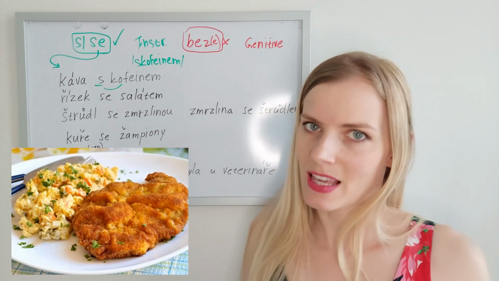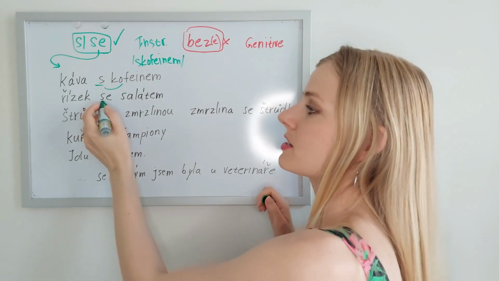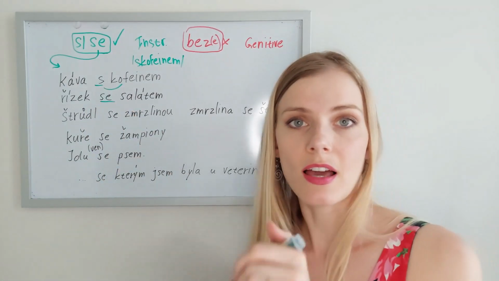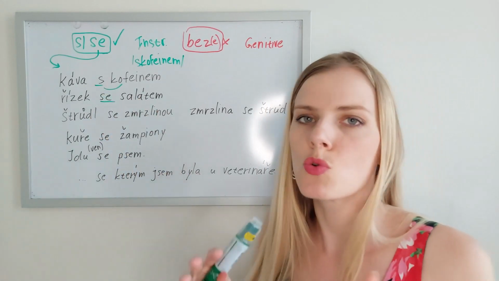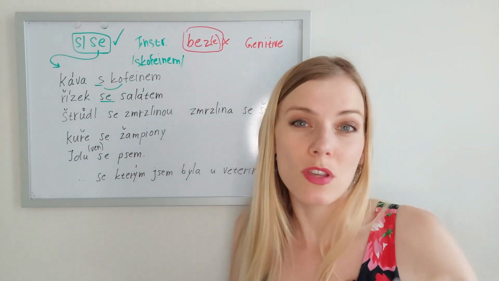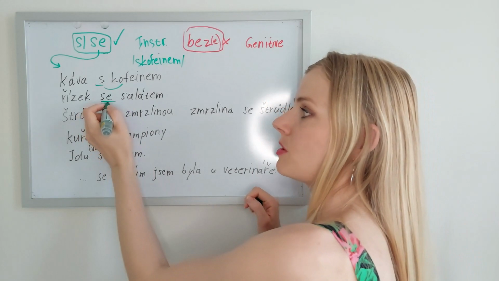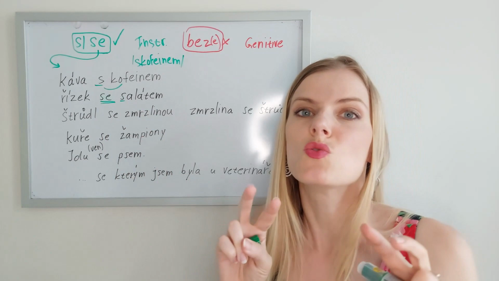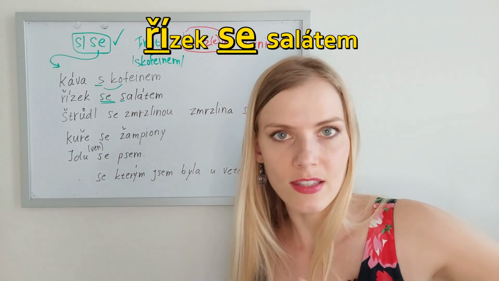What about the next sentence? Řízek se salátem. We added an extra E because the following word starts with an S. Se salátem. What happened here is we do read it as two words, we still connect them. The stress in Czech is always on the first syllable, but here we would stress this preposition and this would not count as a new word anymore, so we would say řízek se salátem.